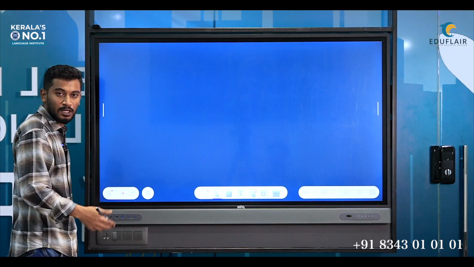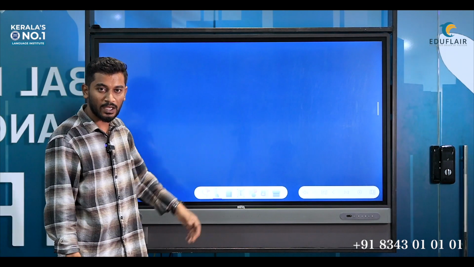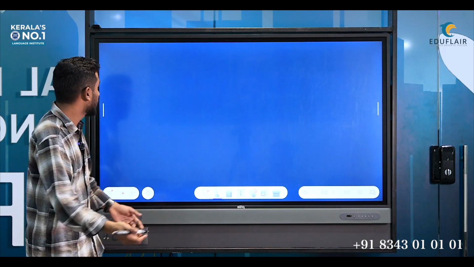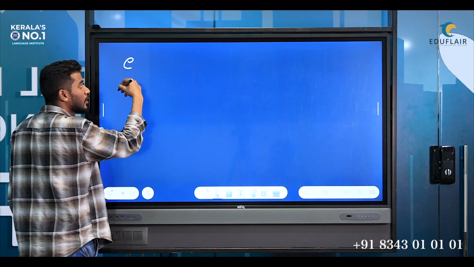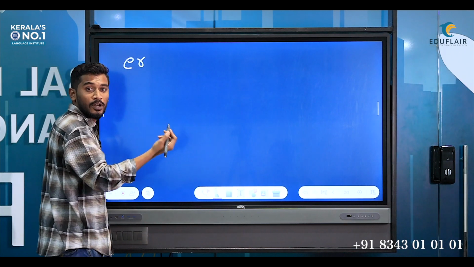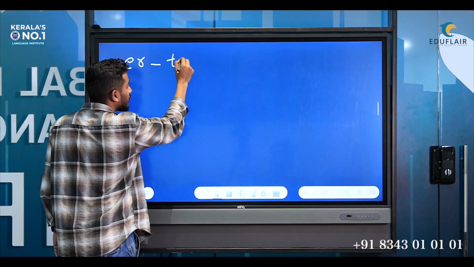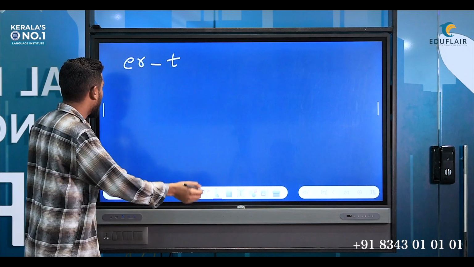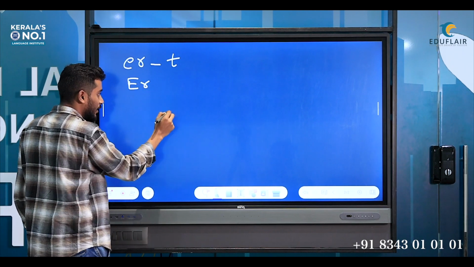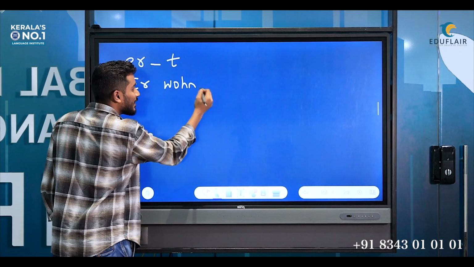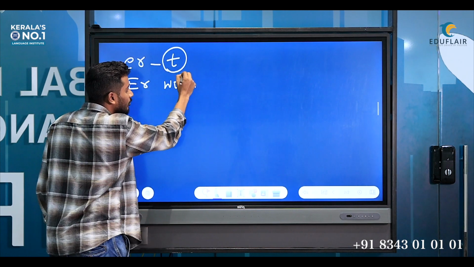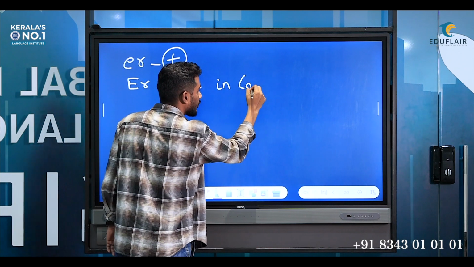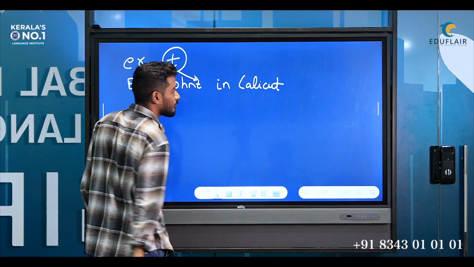Now let's take a different example. Let's say he. I'm speaking about a third person. He lives in Calicut. For that we have a different ending. First of all, the word for he is er. For er, the ending we have is t. So if I want to say he lives in Calicut, how will I write it? Er, we remove the en part, we put the ending, wohnt, the rest of the things will remain the same, in Calicut.